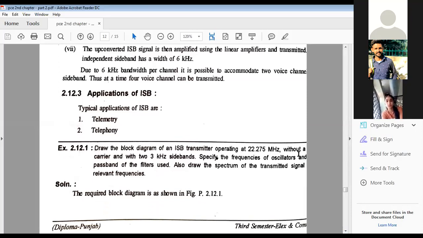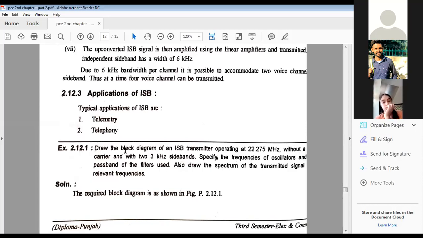Clear? This is one without a pilot carrier, and with 3 kilohertz sidebands. So this is the frequency of the ISB transmitter.